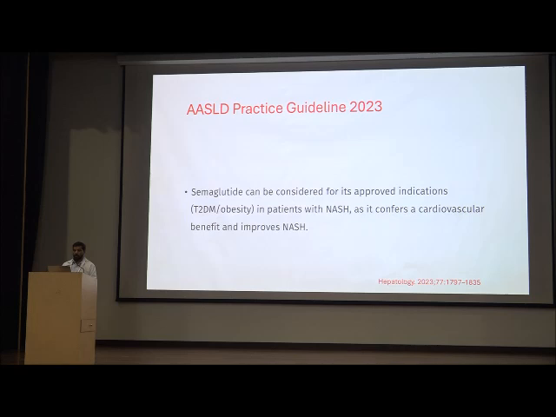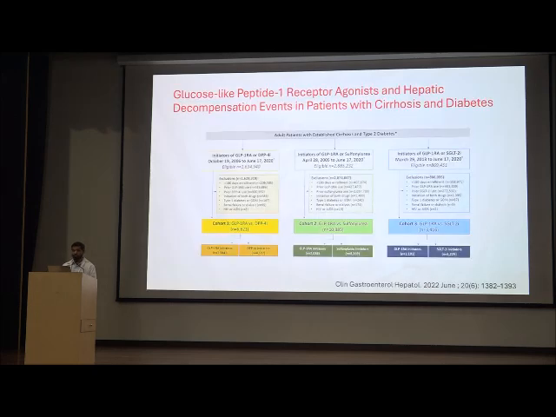So with all the side effects and the improvement, the AASLD practice guidelines 2023 cautiously say that semaglutide can be considered for its approved indication in patients with NASH, as it confers a cardiovascular benefit and improves NASH. Apart from this, AASLD does not speak of any other GLP analog, as a few more studies have come out in 2024, so further studies may be there.